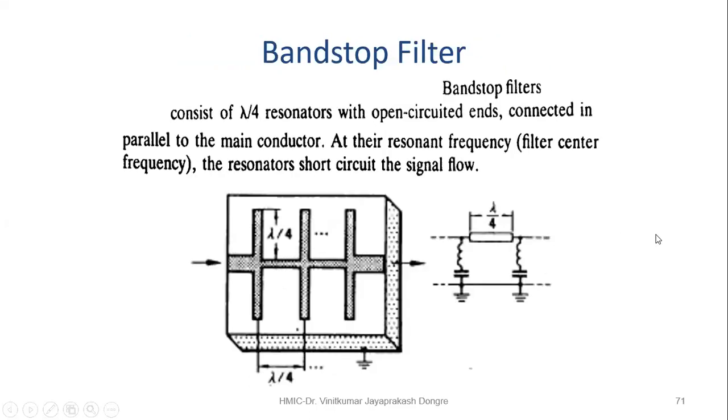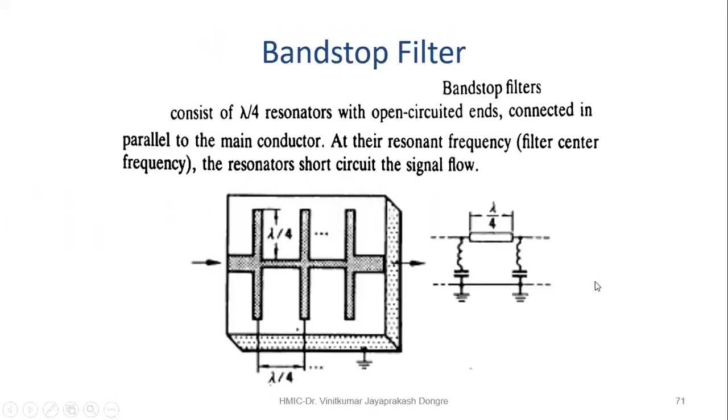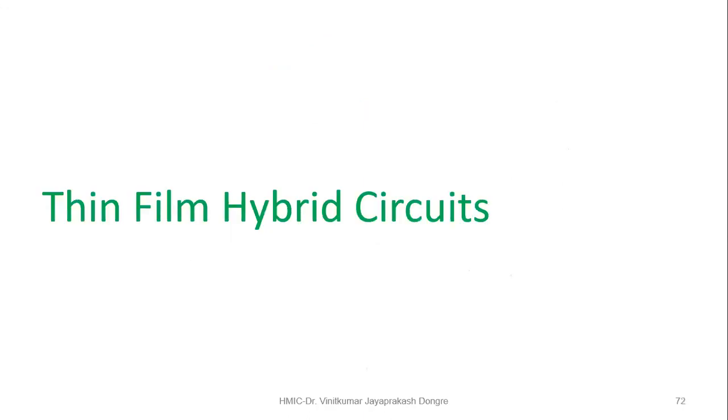Then the band stop filter. Now we have discussed the band pass filter. Now this is the band stop: a particular band is stopped and the other frequencies are allowed. So this is the band stop filter. These are the applications. Now we will go for the next topic.